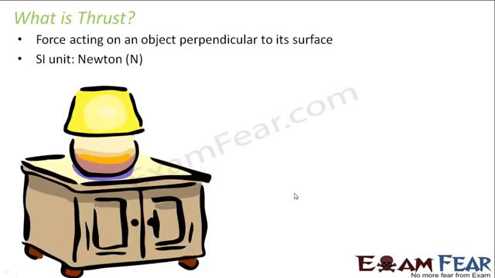Let us consider this example. Suppose you have a table and you have placed this lamp over the table. Do you think there is a force acting on this object? Yes, there is a force because of the gravitational pull, right? And what is that force? The force exerted by gravity is the weight of the object, that is mg, right? That is what we talked about when we discussed the gravitational pull of the earth and the weight of an object.